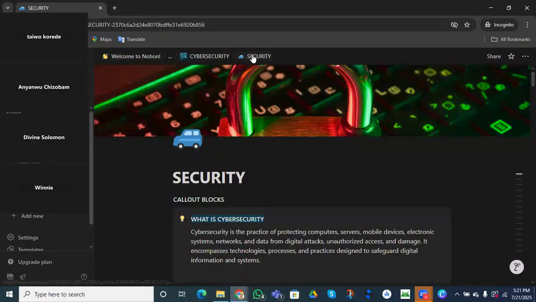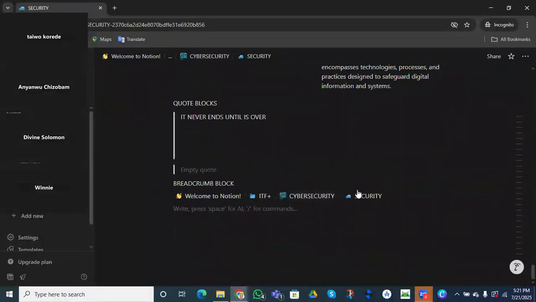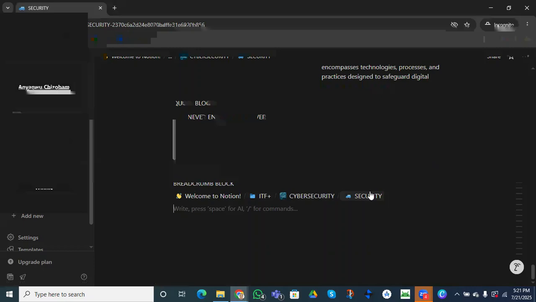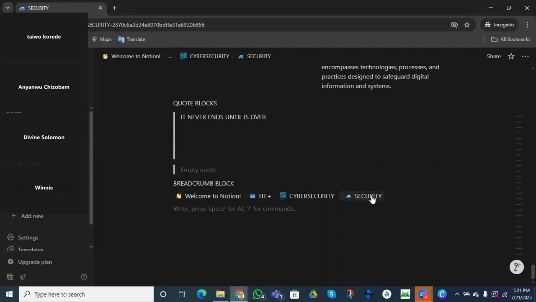Notion, cybersecurity, and security. So this is going to enable you, let's say you are working and you don't even remember which blocks or which sections you are working on. Immediately you use this block, it's going to remind you the section, the step, and where you are. Do you see how it said welcome to Notion? Then you were in your ITF. From your ITF, you went to cybersecurity, and you are now working under the security, right?